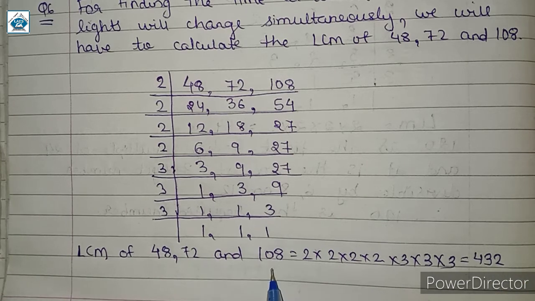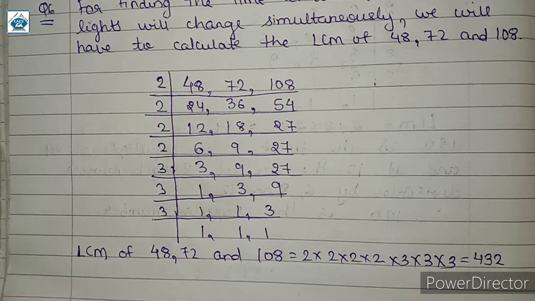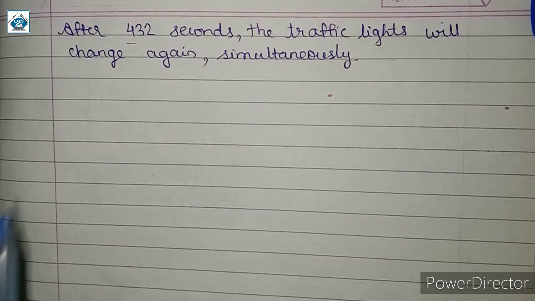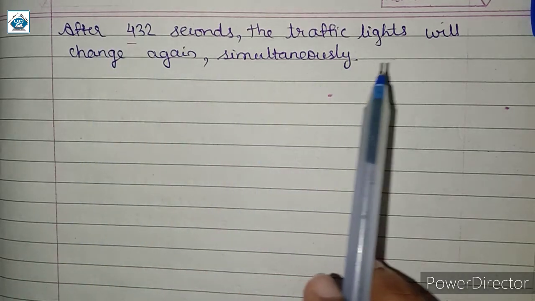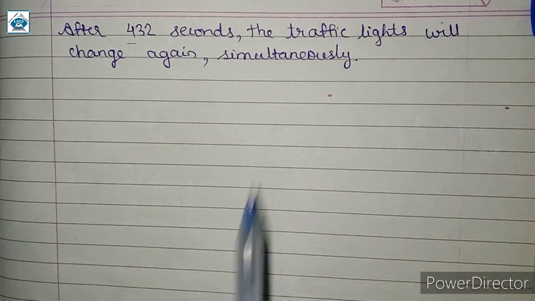Now all these three values are given in seconds. इनकी units क्या है? It is in seconds. So the answer we got, which is 432, will also be in seconds. Firstly, we will convert 432 seconds into minutes. Then we will add this to 7 am. Then we can find the time at which they will simultaneously change again. So after 432 seconds, the traffic lights will change again simultaneously.